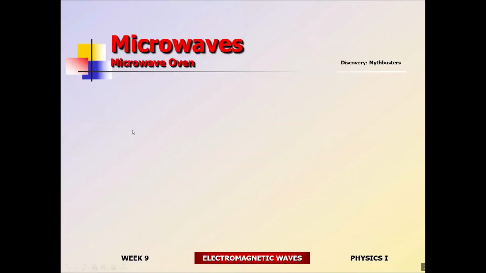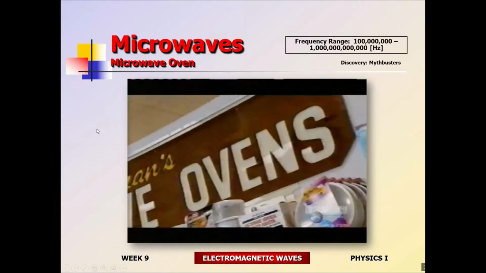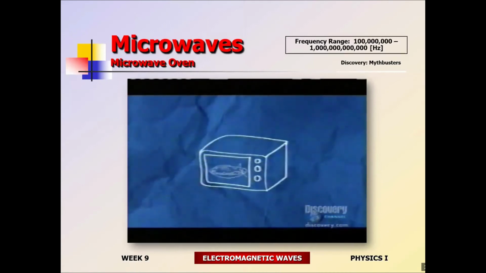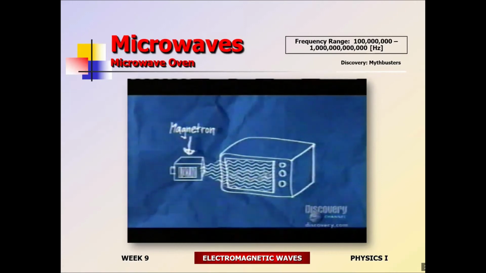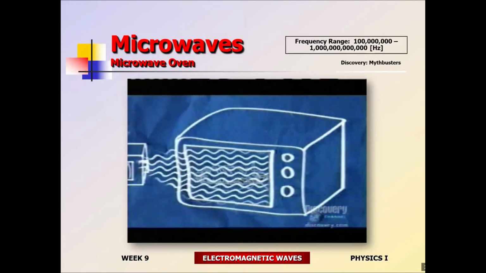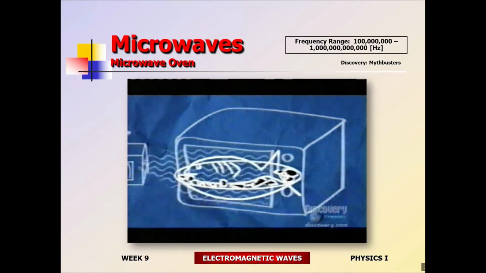The main application of microwaves in daily life used to be the microwave ovens. Let's take a moment to find out how microwaves actually work. A microwave oven uses radio waves to cook food. A device called a magnetron bombards the inside of the oven with radio waves, which react with water molecules in the food, causing them to vibrate at enormous speed. That friction creates heat, which cooks the food.